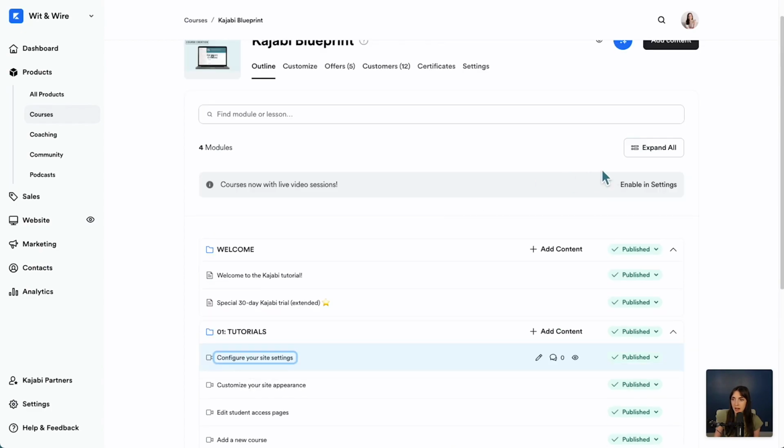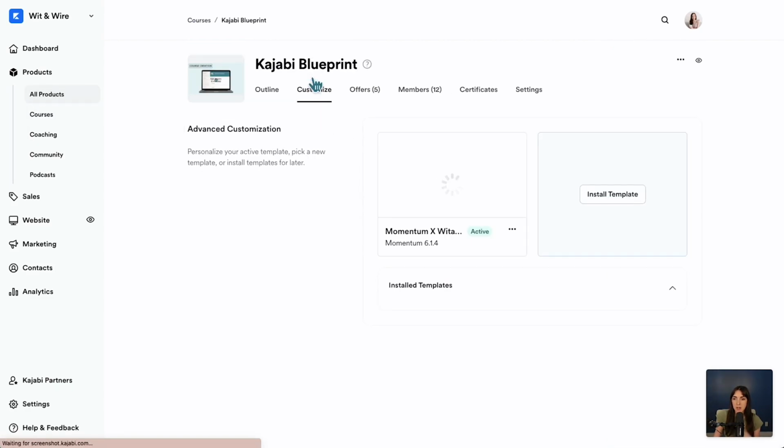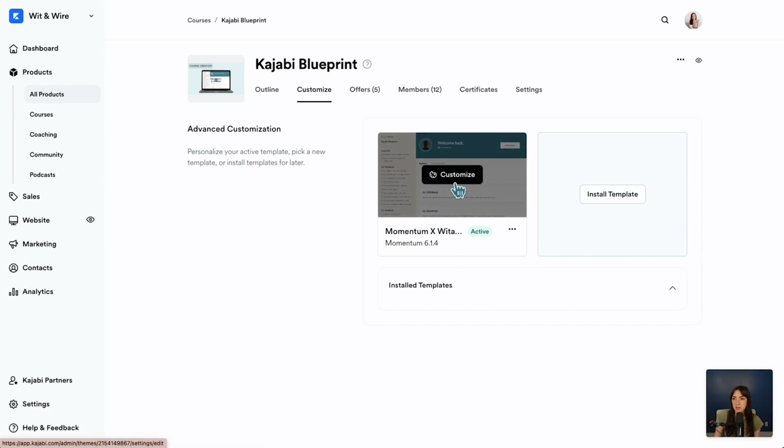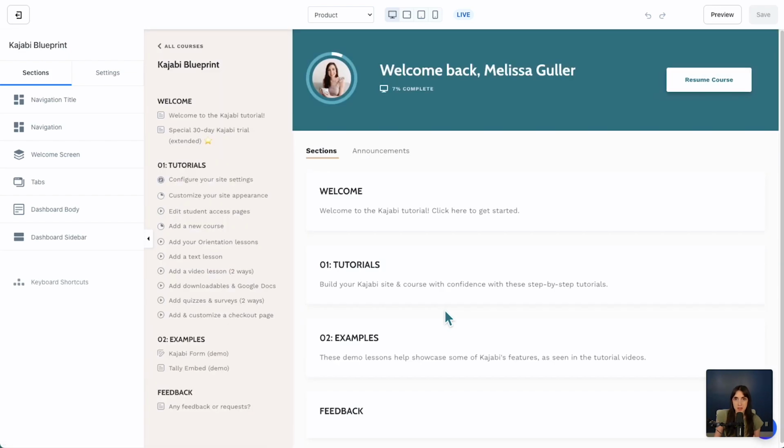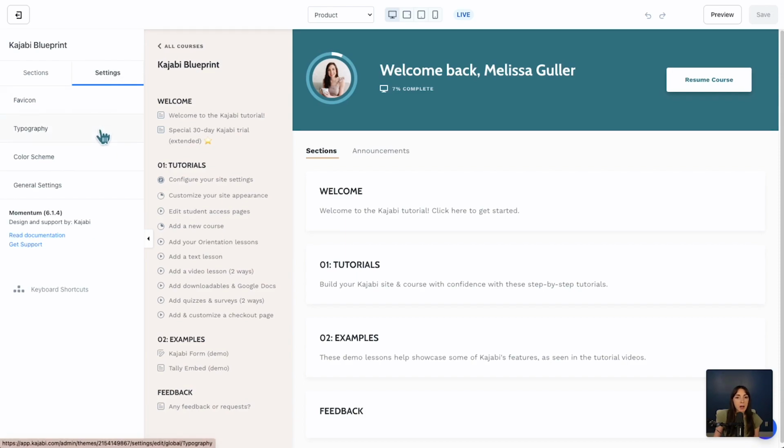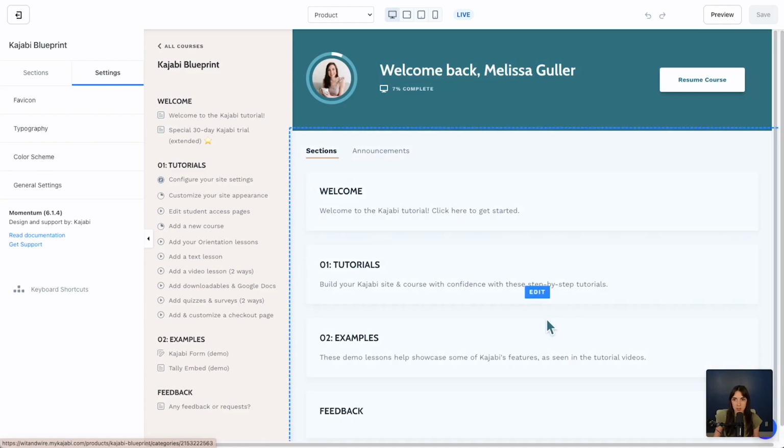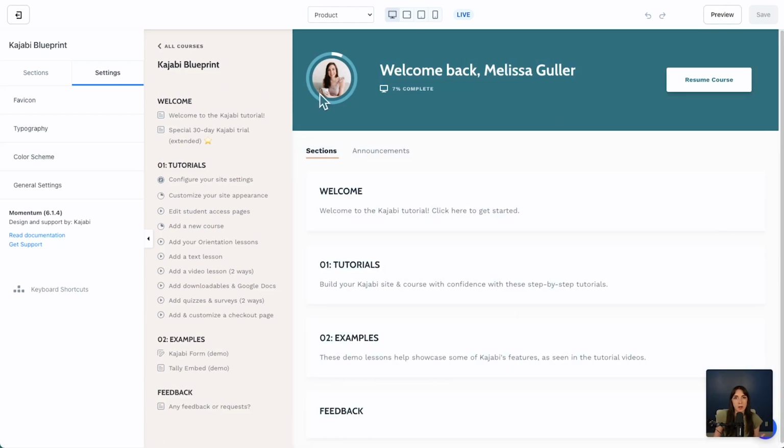So you saw how you can add individual lessons, and within the lesson, you saw how you could add videos or PDFs. But here on the Customize tab, this is where you can decide what the look and feel of the course appears as. So I'm going to click Customize, and I'm using the Momentum template. There are a few different built-in options in Kajabi, but you can see this looks similar to the website builder. So on the side, you can see different sections of the page, and you can see overall settings to change the typography and the color scheme of this course. So that's how I changed it to be this Wit and Wire branding.